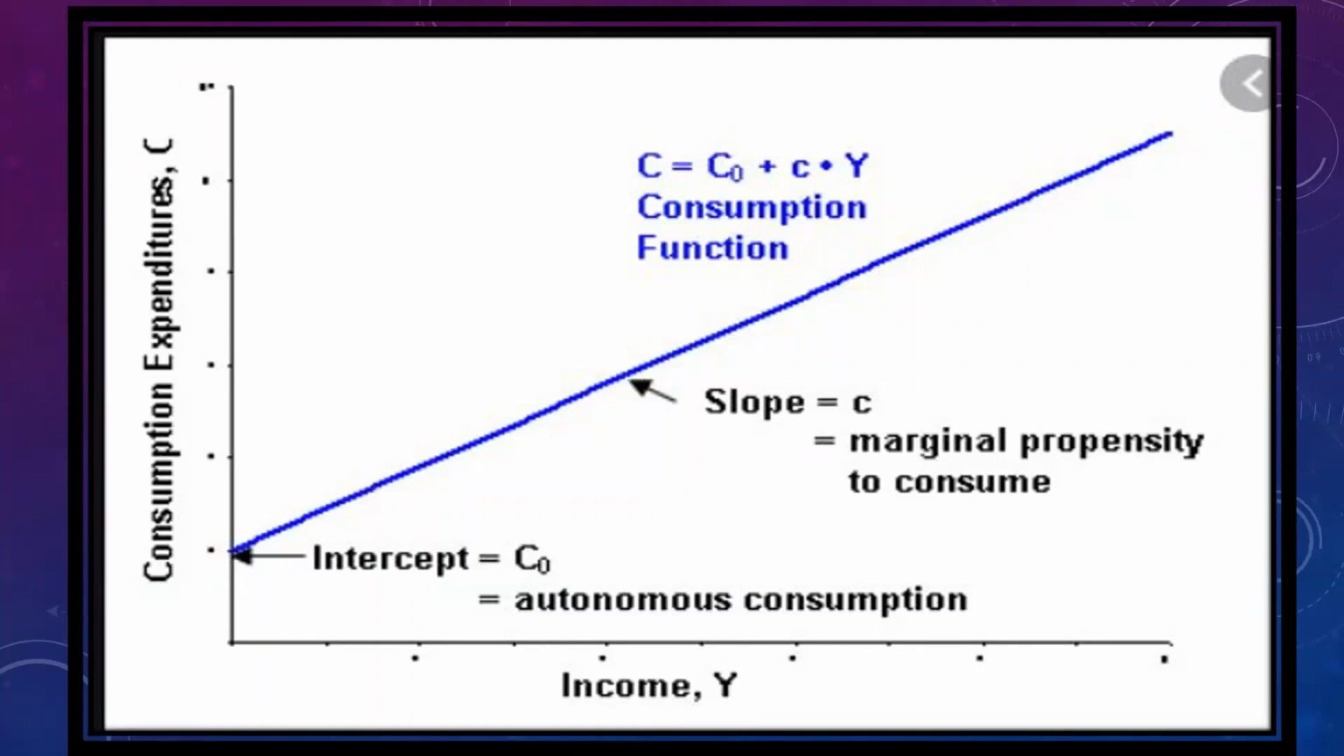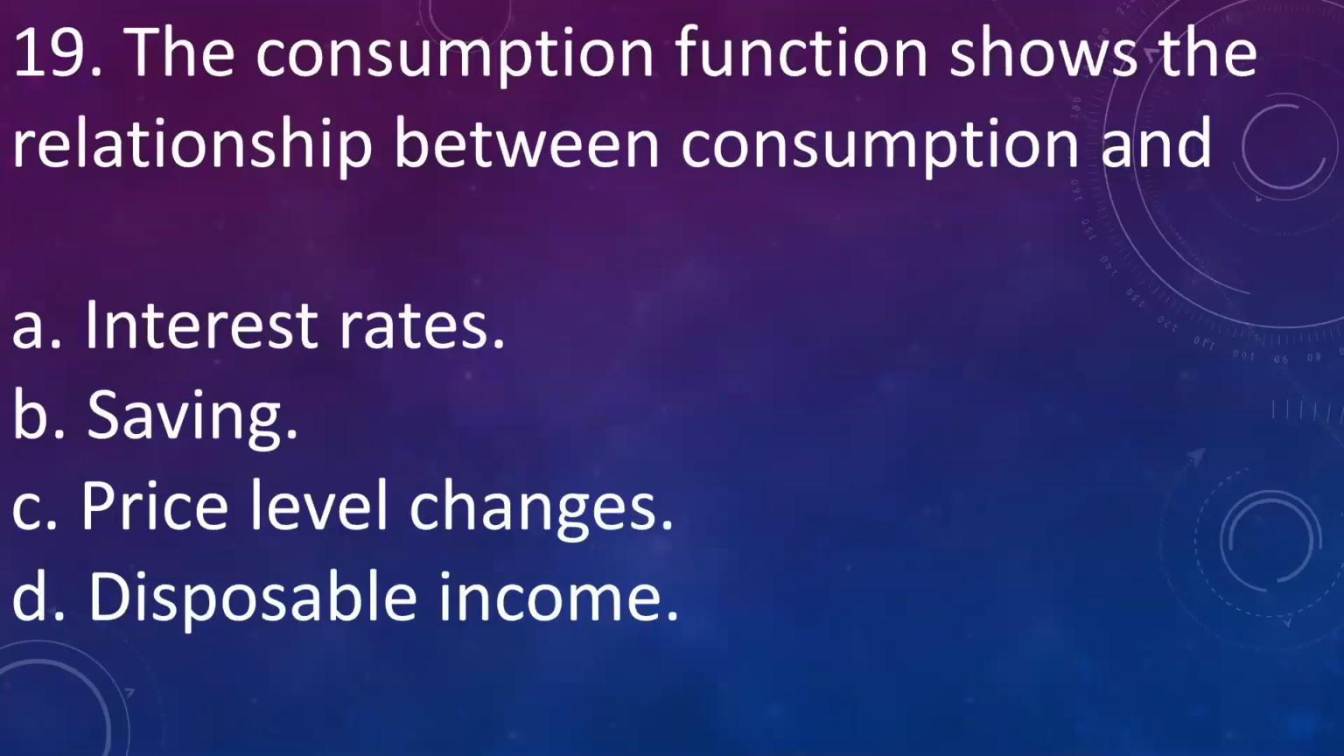Our next question is, the consumption function shows the relationship between consumption and A. Interest rate, B. Saving, C. Price level, and D. Disposable income. Answer is D, disposable income.